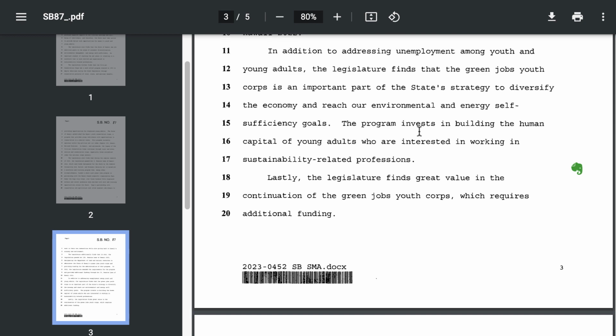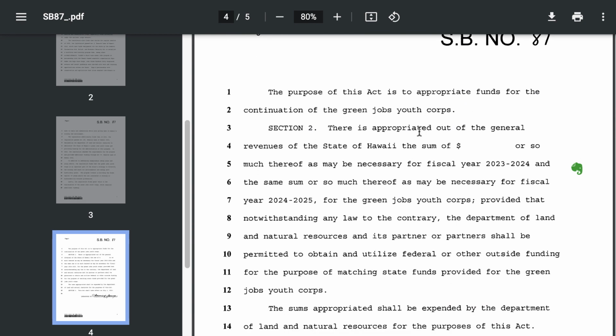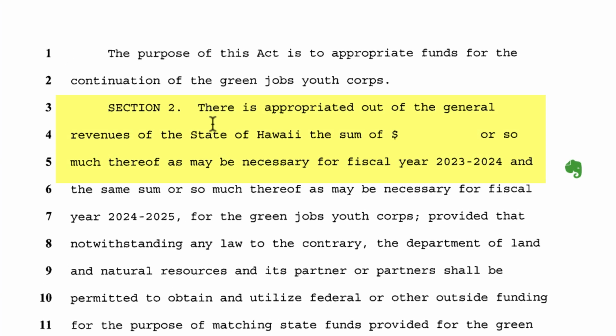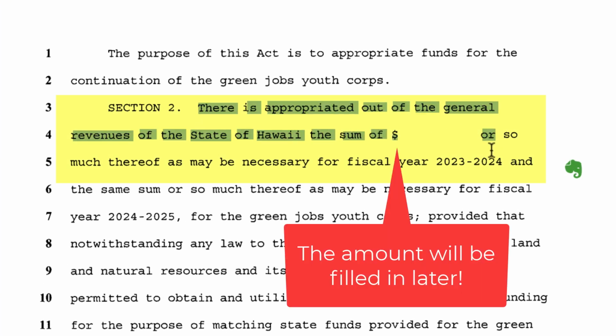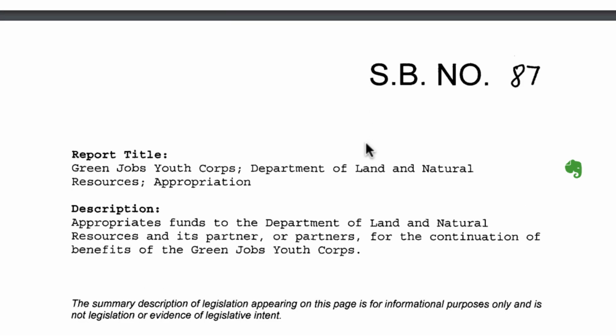I'm going to read all the way through it. And I'm going to see that this is not adding any new language to the HRS. Instead, it's making an appropriation for the Green Job Youth Corps. And that's all the bill says.